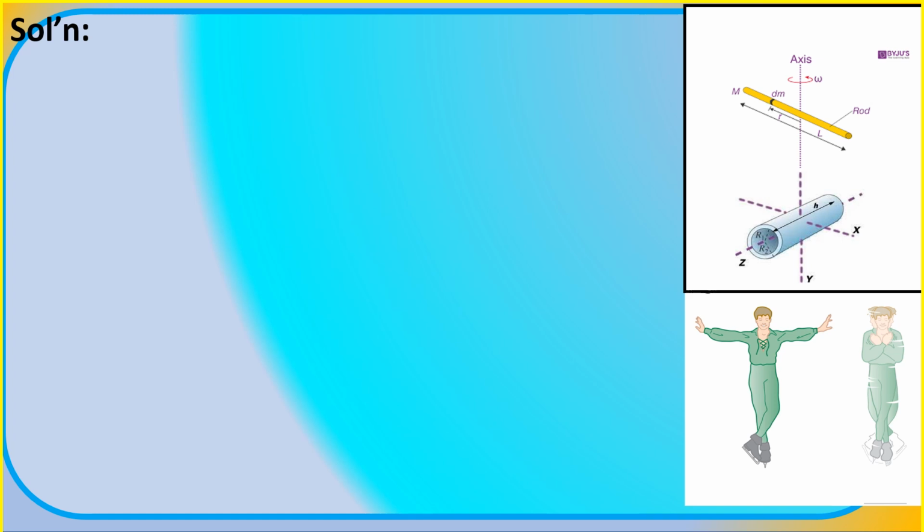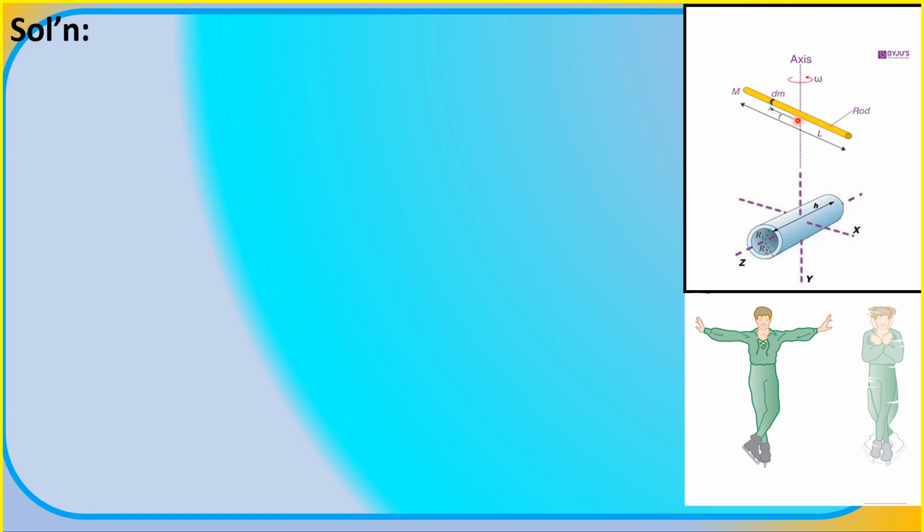Alright, for the solution to this question, look at the rough sketch. The outstretched hands and arms of the figure skater can be considered a slender rod with its axis at the center.